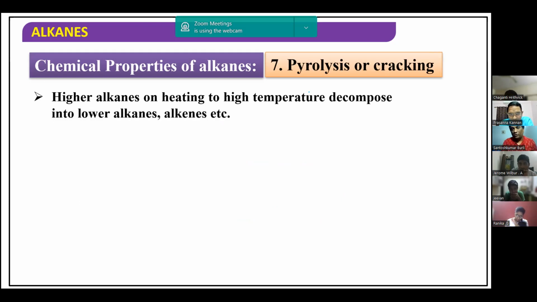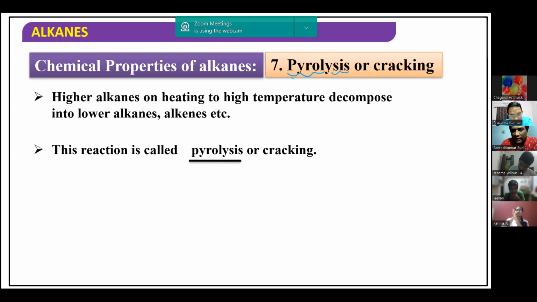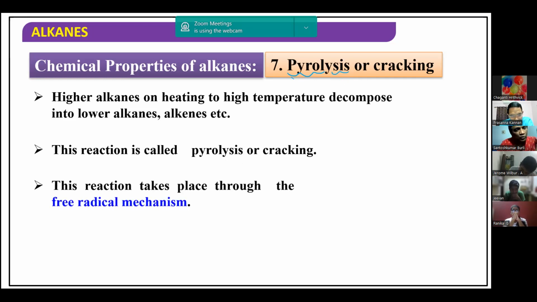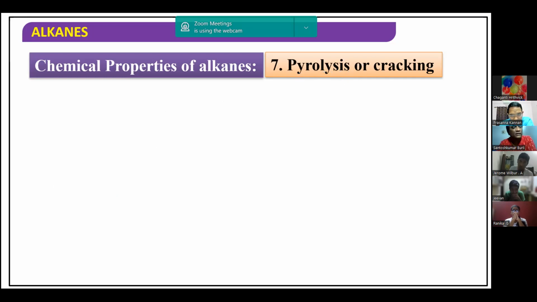Pyro means heat. Lysis means breaking. So you are going to break the bond between the carbon atoms only by heating. This reaction is called pyrolysis or cracking. Only by high temperature, alkanes decompose to lower alkanes or alkenes. This also follows a free radical mechanism.